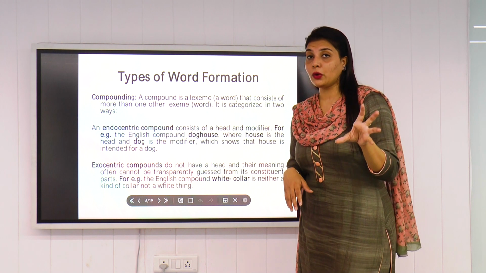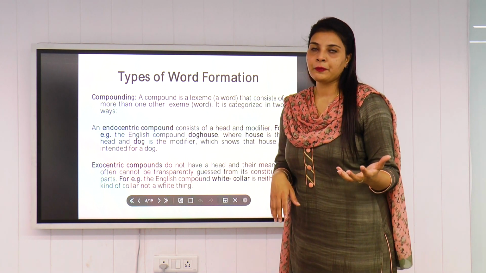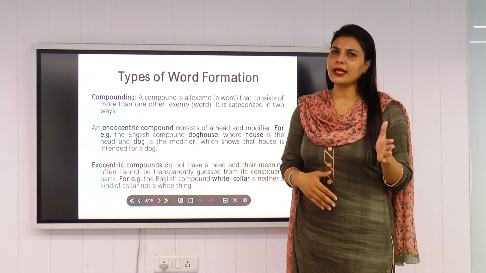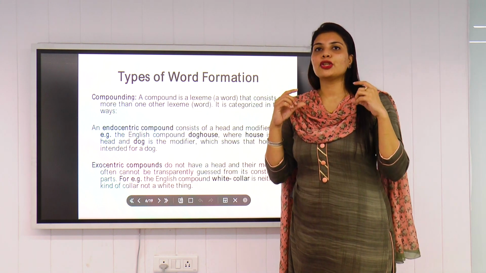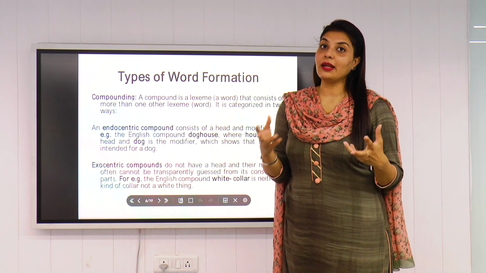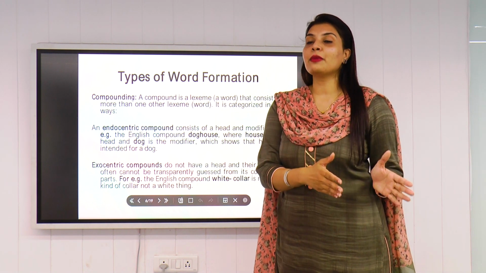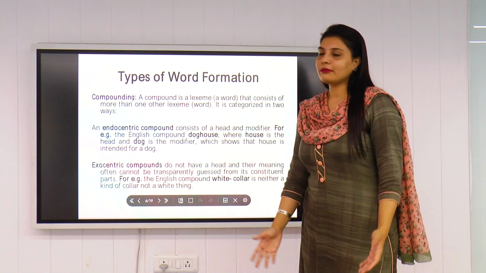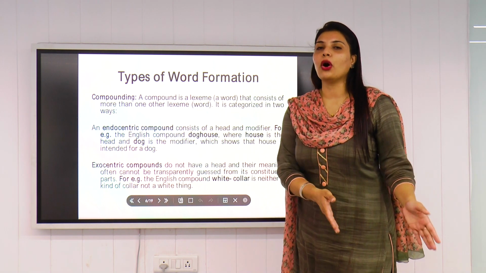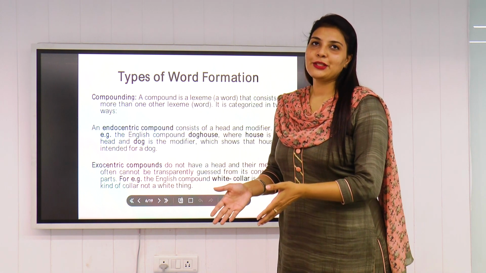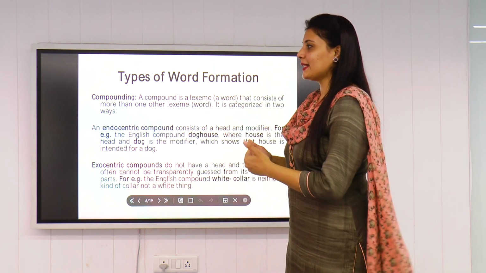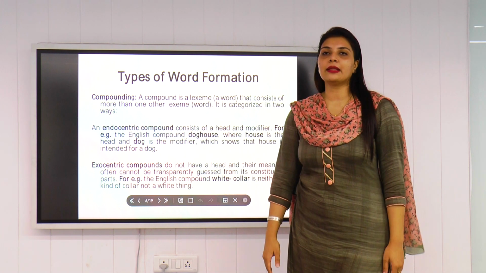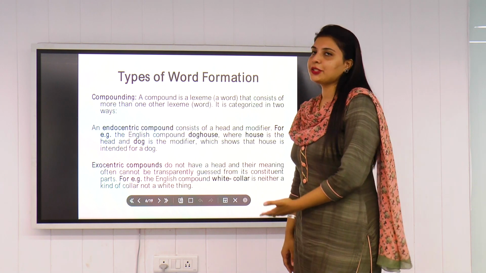But if we go by the word, if we give this word to a layman, what do you think? Will he be able to understand? So he will associate it with white and collar. Maybe a shirt's collar, that is white. So something like that. But no, it has a hidden meaning. That's something like a white collar job. So basically it has nothing to do with the collar as well as with the white. So this is what you need to understand. This is the basic difference between the two types or the two ways of compounding, that is endocentric and exocentric.